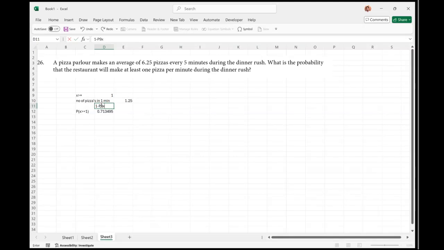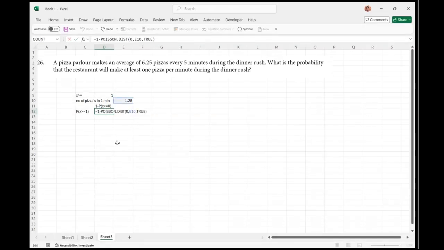Because you cannot go below 0, you can put equal to just in this case, but because I wanted to keep the continuity of less than equal to, I'll keep that going. That's how we got this value.